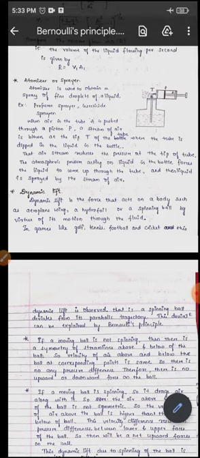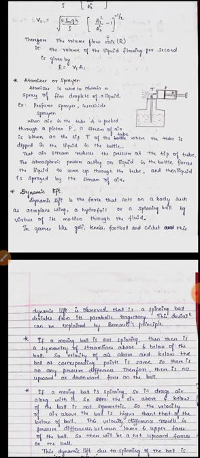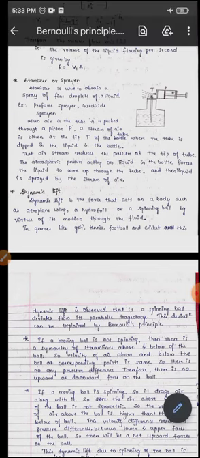So as the velocity of the air is increased at this nozzle or at this tube, the pressure decreases because of the Bernoulli's principle. As the velocity increases, pressure decreases.